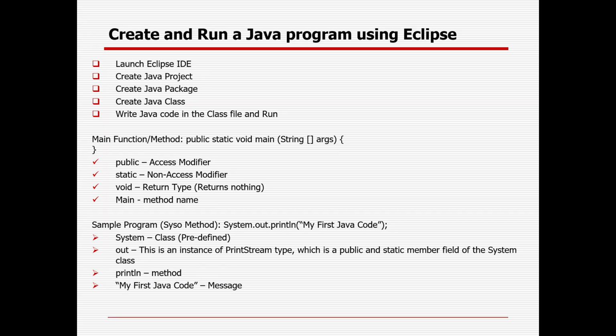So what is the main method? What is public? Public is nothing but the access modifier. It can be public, private, protected, and default. These are the 4 access modifiers available. Static is a non-access modifier. Non-access modifiers can be static, final, right? These are the different non-access modifiers available, and you will learn most of them. Void is the return type, which means the main method does not return anything. You need to write the code, and main is the method name.